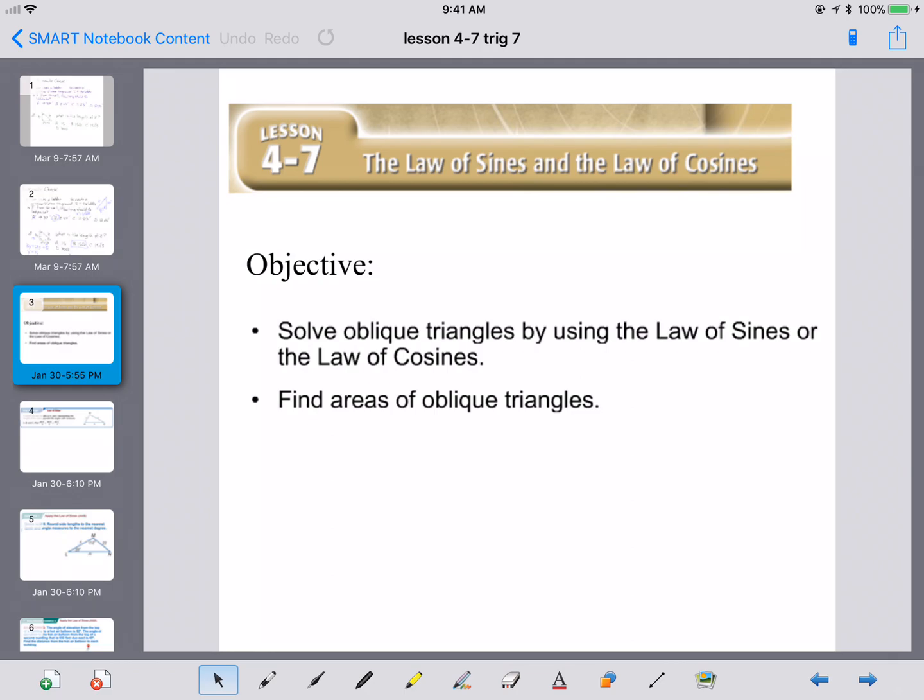Here is lesson 4.7. We're going to talk about the law of sines and cosines. We are going to now look at sides and angles of oblique triangles. So we're going to come out of the right triangle and look at different types of triangles.